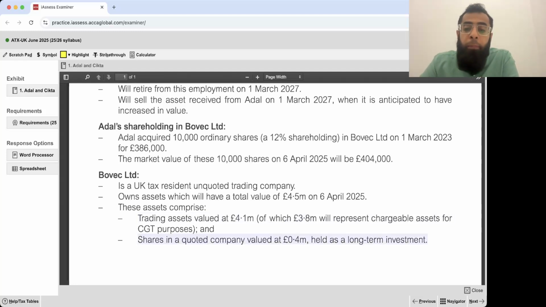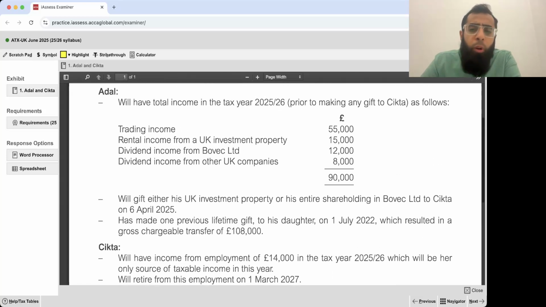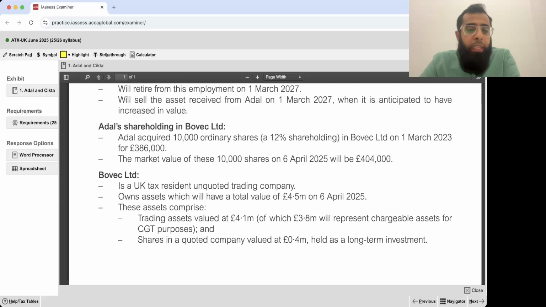Shares in a quoted company valued at £0.4 million are held as a long-term investment. So it is a non-business asset, what we call an excepted asset from IHT perspective, and from CGT perspective we call it non-business assets, because these are investments done by the company itself. Obviously, we'll be looking at all of the detail once we go forward in the requirements.